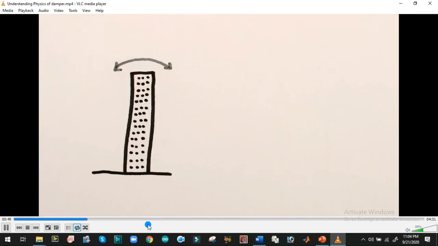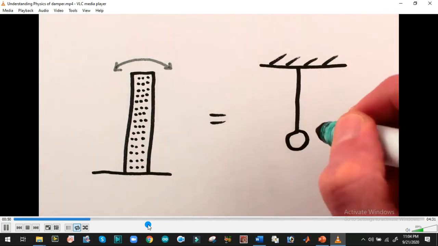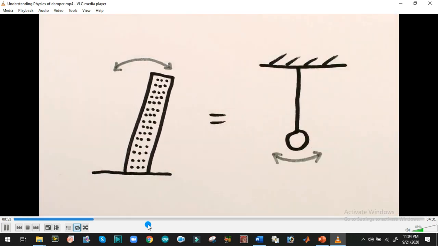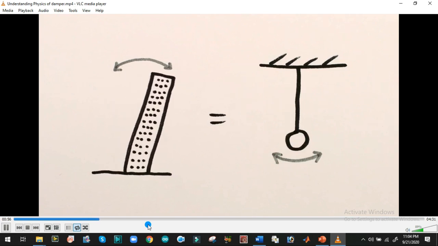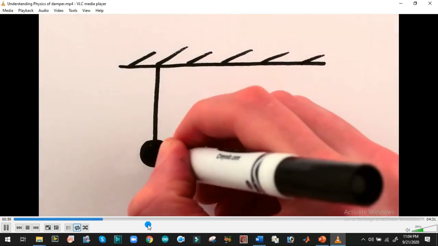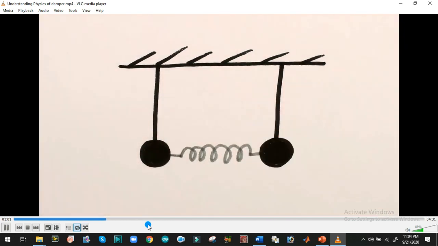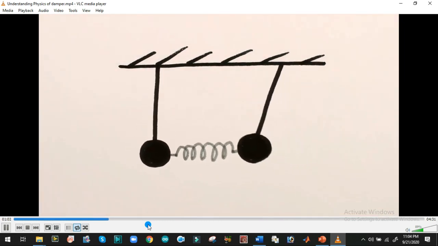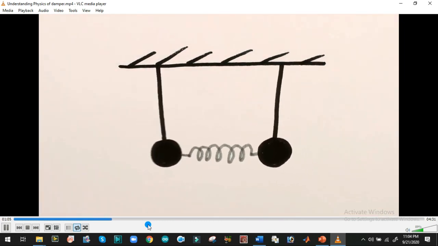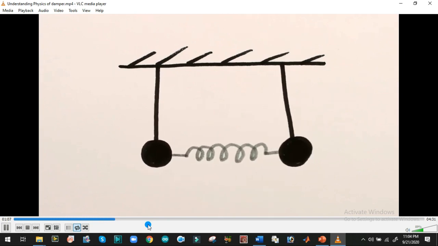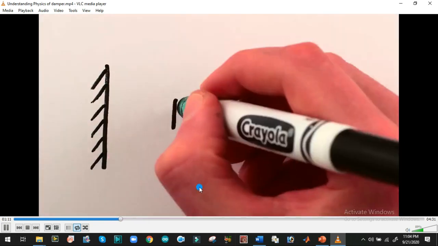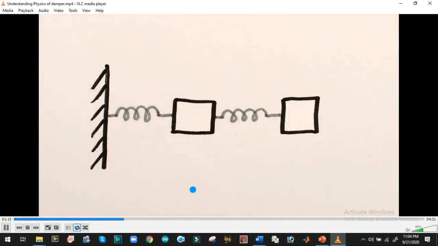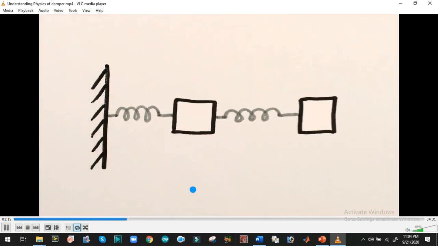From a physics perspective, a tall thing like a building is really an upside-down pendulum. When it gets bent a little bit to one side, the building's natural stiffness pulls it back the other way, and so on. And there's a neat phenomenon that happens with pendulums when you attach two of them together with a spring. They start swapping energy back and forth. The first one oscillates, then both together, then the other has all the oscillations, then the first again, and so on. The same thing happens with solid blocks connected with springs, too, or really any two oscillating things that are coupled together.